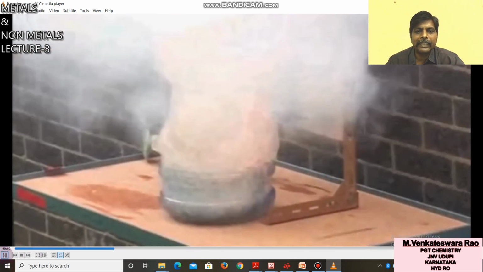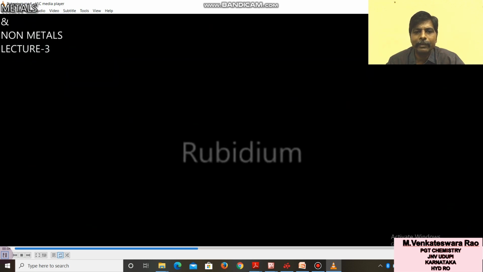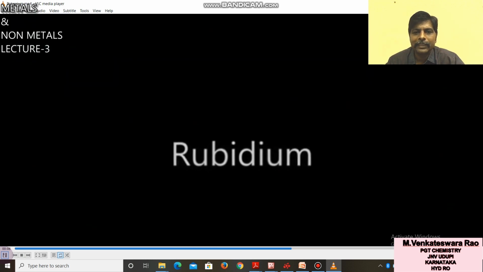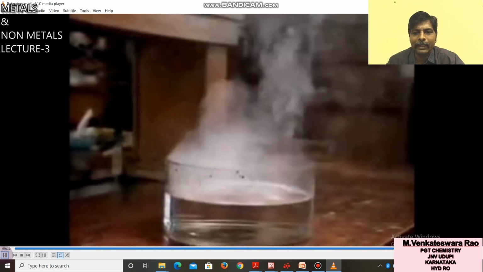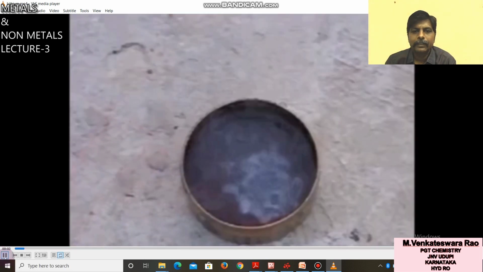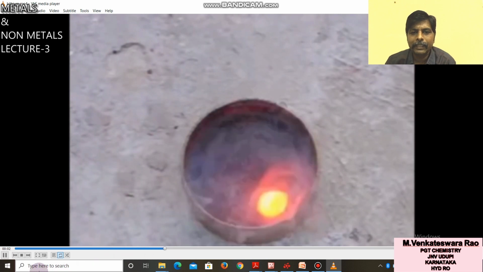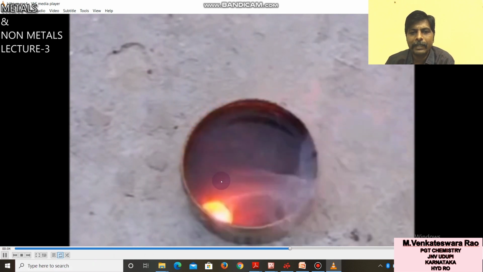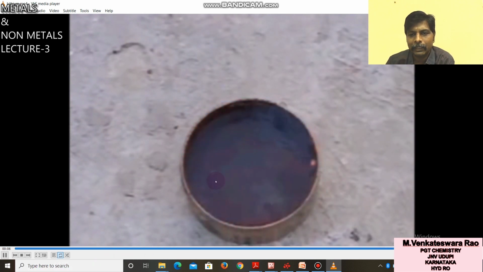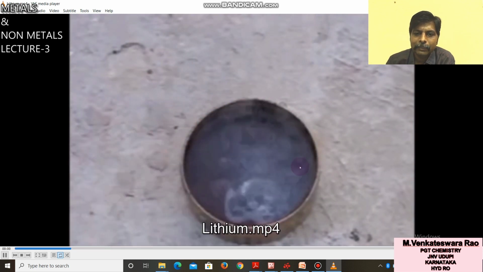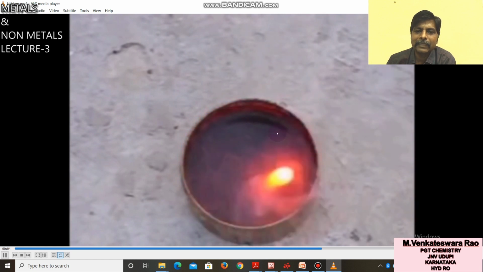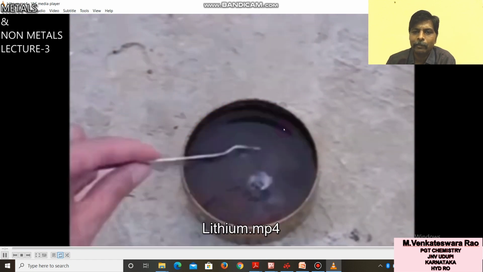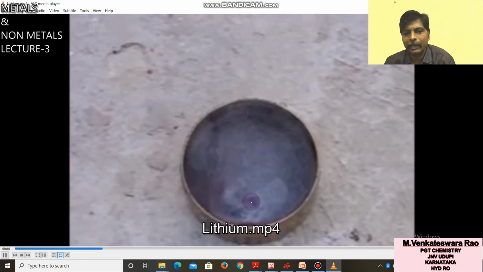Here you can see the reaction of potassium with water. Now this is rubidium metal with water. It is also violent. You can see here the reaction of lithium metal with water. Lithium also will catch fire while kept in water, but it is less violent when compared to potassium and sodium metal.